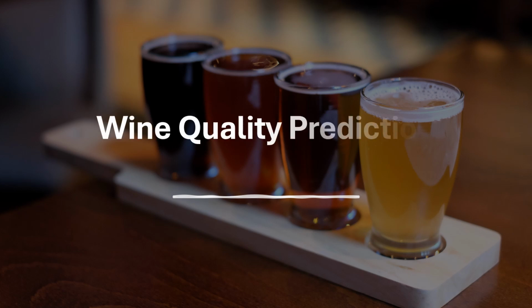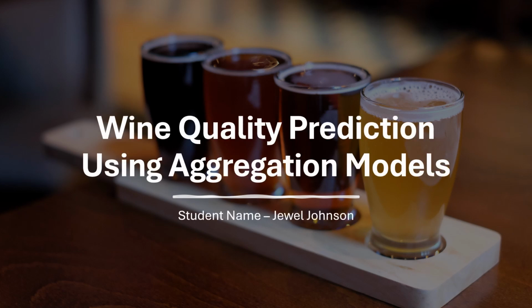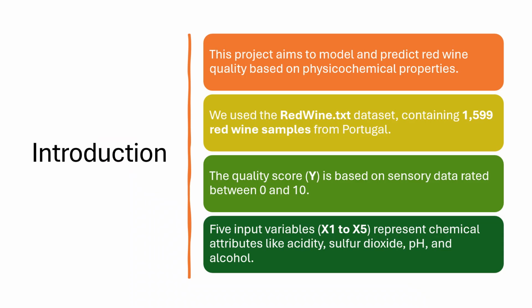Hello everyone, my name is Joel Johnson and today I will present my project on predicting wine quality using aggregation models. This project involved data preparation, transformation, model fitting and final prediction. This project aims to model and predict red wine quality based on its physiochemical properties.